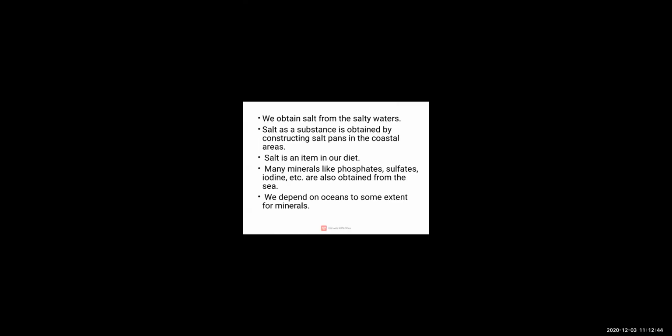Now, moving ahead, see children, as we know, we obtain salt from the salty waters. Salt as a substance is obtained by constructing salt pans in the coastal areas. So see children, the coastal regions, what do they do? They construct salt pans in order to obtain salt. So for the production of salt, in the coastal areas, construction of salt pans is done.